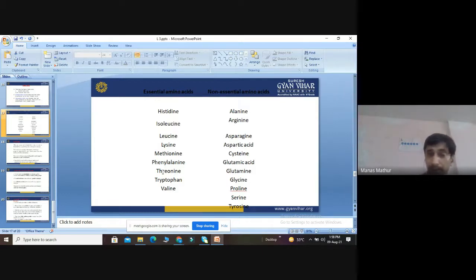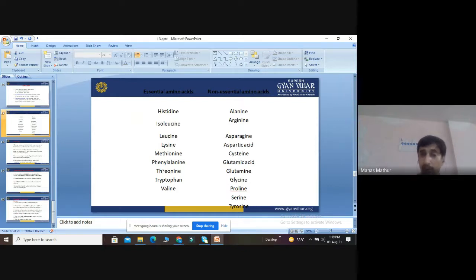What are these? Histidine, isoleucine, leucine, lysine, methionine, phenylalanine, threonine, tryptophan, valine. Examples of non-essential: alanine, arginine, asparagine, aspartic acid, cysteine, glutamic acid, glutamine, glycine, proline, serine, and tyrosine. In total there are 20.